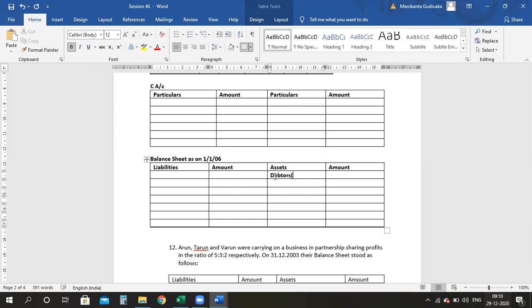Earlier it was 35,000 minus 3K. That would be giving me 32,000. Right? Then I have my stock, which is 20,000. And my machinery, they directly gave the numbers, all the figures, 15,000. And my fixtures, they told to increase to 10,000. So all these things have been completed for the double entry.